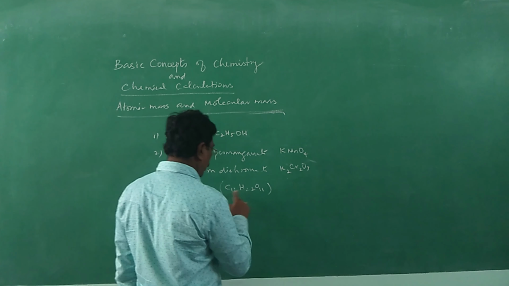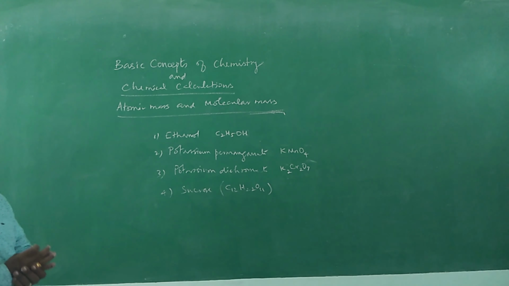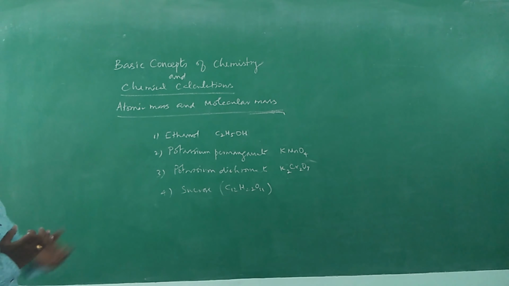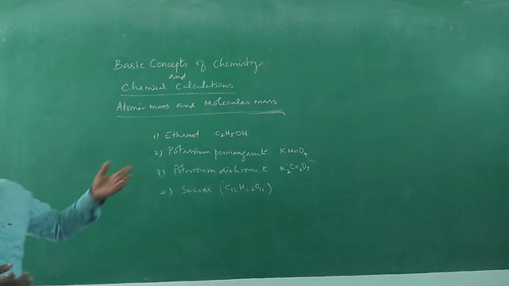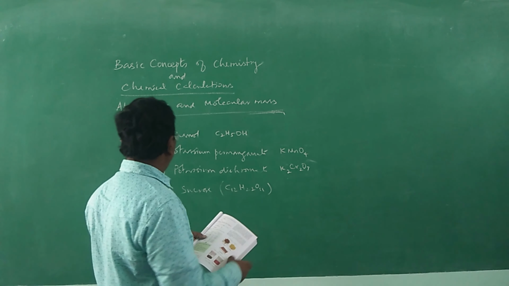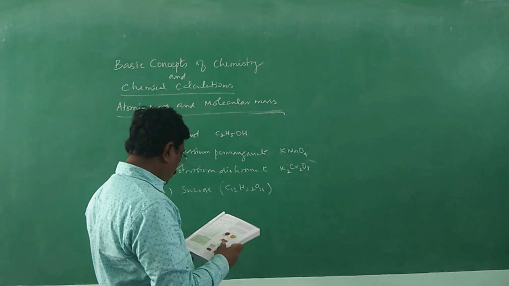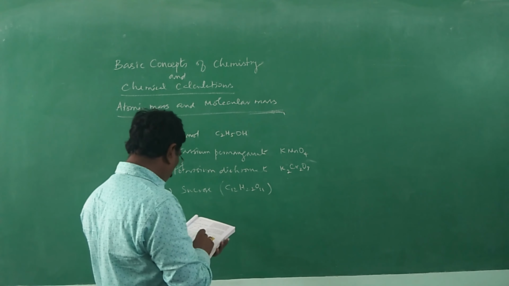Here sucrose is C12H22O11. For glucose, C6H12O6. For sucrose, C12H22O11, 12 carbon atoms with 11 water molecules. This is how we have to consider it. Then how to calculate molecular mass for this? The atomic masses are also given. Atomic mass of carbon and hydrogen we know, in atomic mass unit or unified atomic mass unit, as you may know.